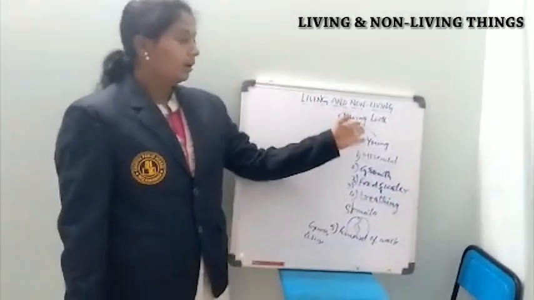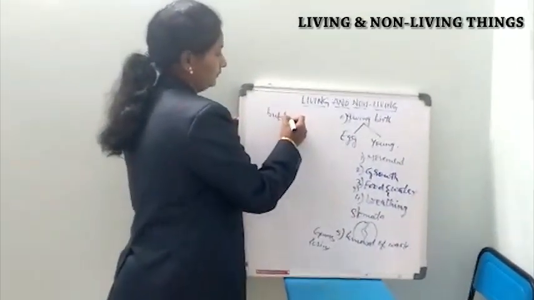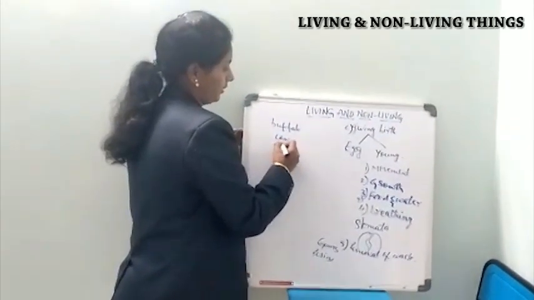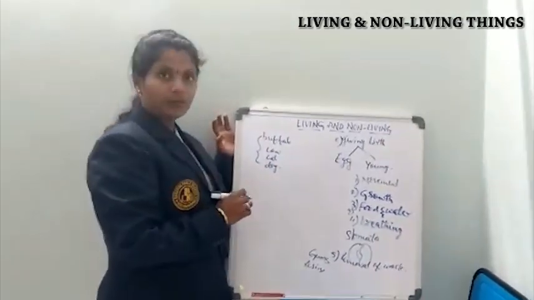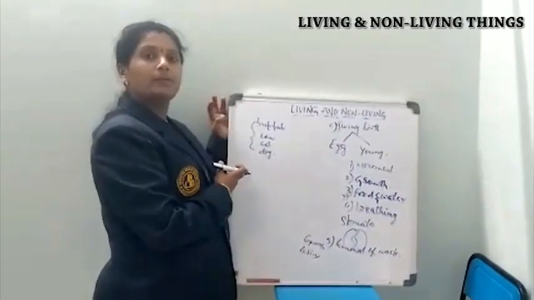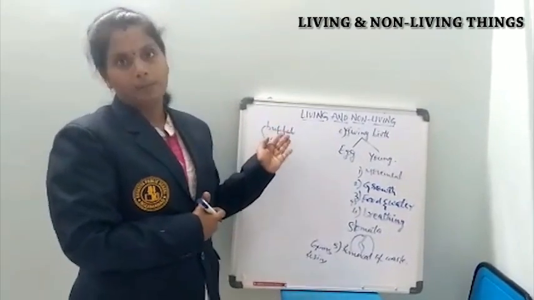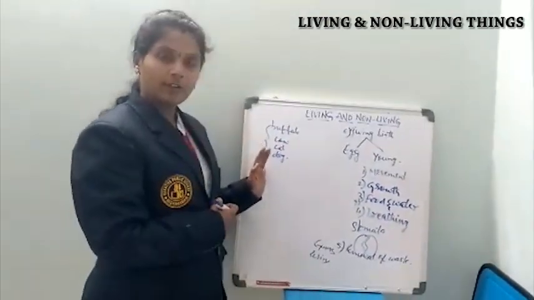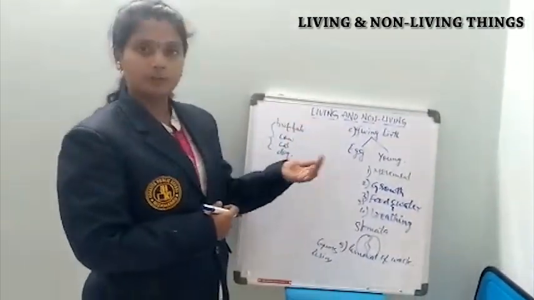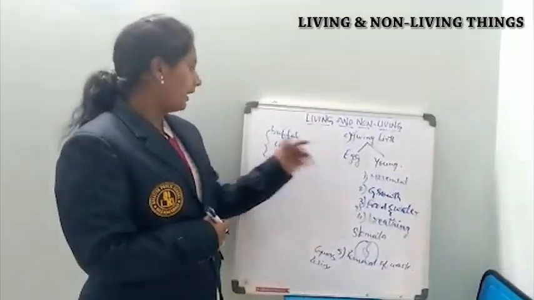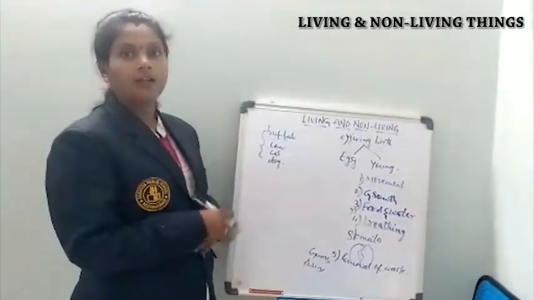Okay, so if you take the example of animals like buffalo, cow, cat, dog, etc., we consider them as mammals. That means they give birth to their young ones, and after giving birth, they feed their babies with their milk. That's why we call them mammals, and these give birth to the young ones directly. Like buffalo will give a small buffalo, cow a small cow, cat a kitten, dog a puppy. And human beings also give birth to the young ones.